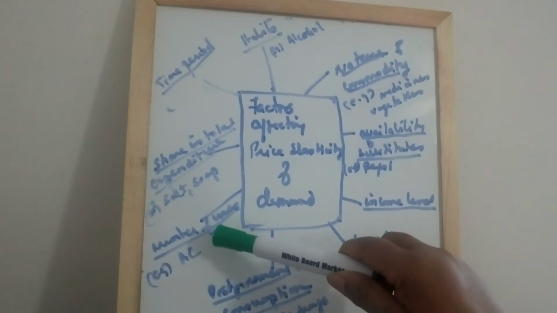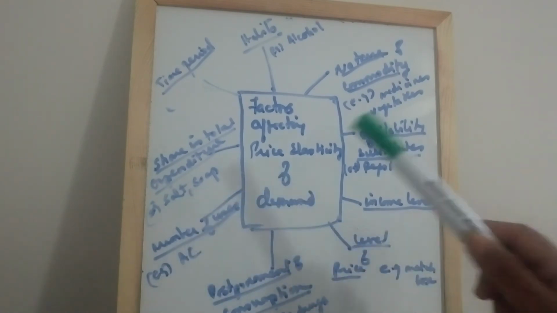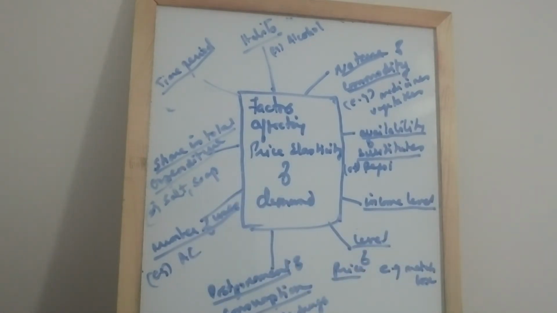The next one, number of uses. If the commodity has several uses, then demand will be elastic. When the price of such a commodity increases, it is generally put to only more urgent uses. As a result, the demand falls. When the prices fall, it is used for satisfying even less urgent needs and demand rises.